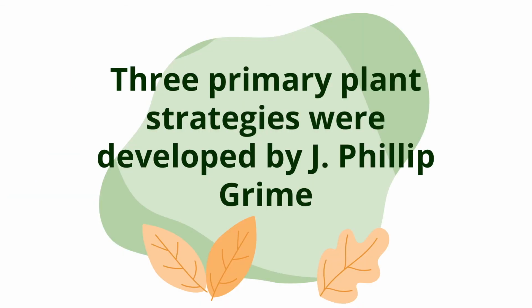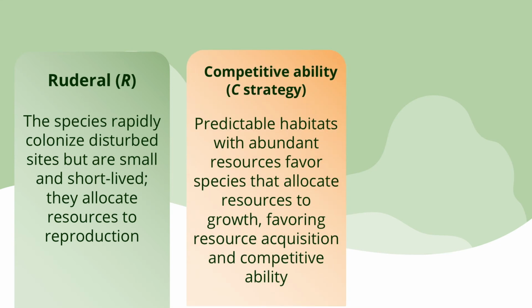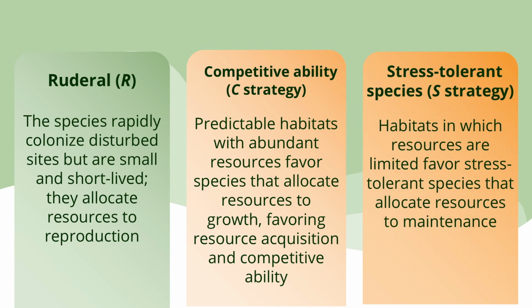Next are the three primary plant strategies, and these were developed by J. Philip Grime. The first primary plant strategy is the ruderal. The species rapidly colonize disturbed sites but are small and short-lived. They allocate resources to reproduction. The next strategy is the competitive ability or the C strategy. Predictable habitats with abundant resources favor species that allocate resources to growth, favoring resource acquisition and competitive ability. The next strategy is the stress tolerant species strategy, also known as the S strategy. Habitats in which resources are limited favor stress tolerant species that allocate resources to maintenance.